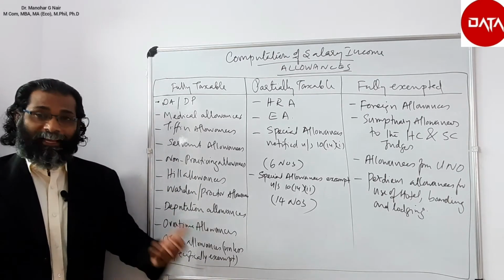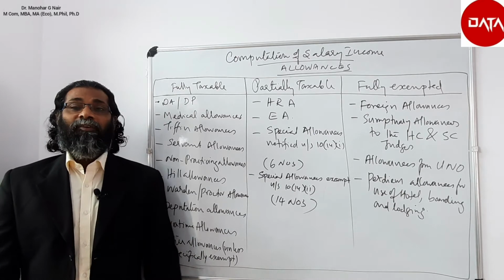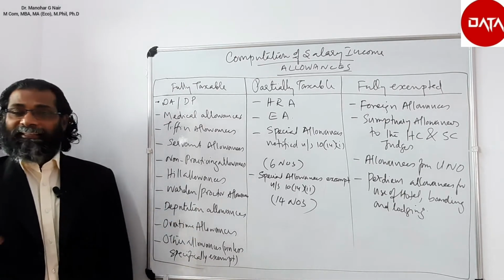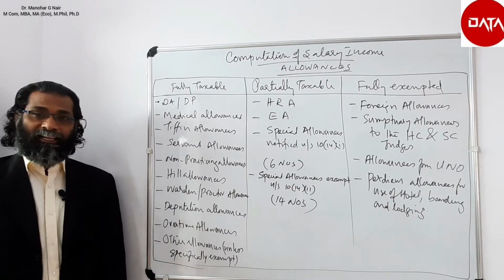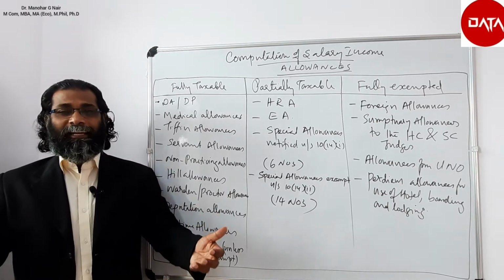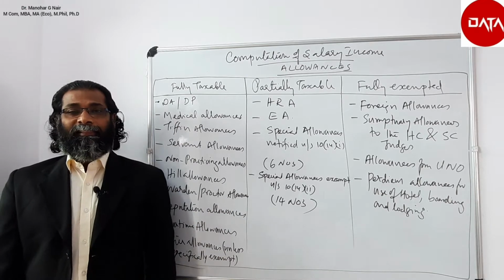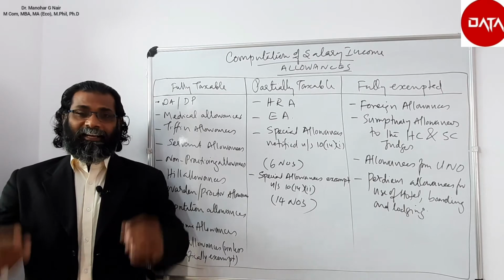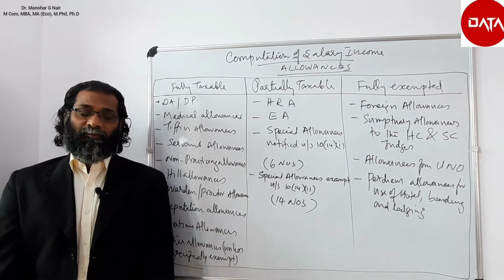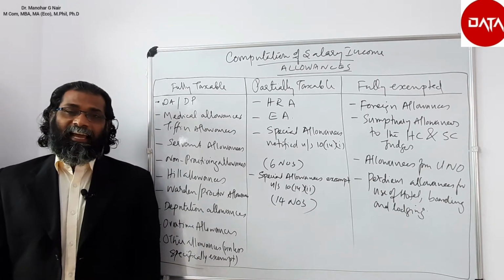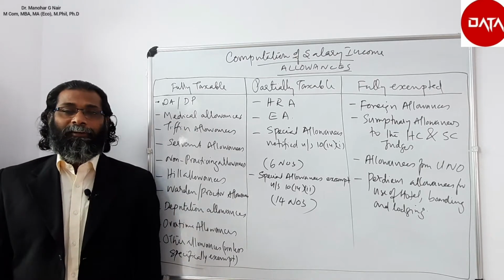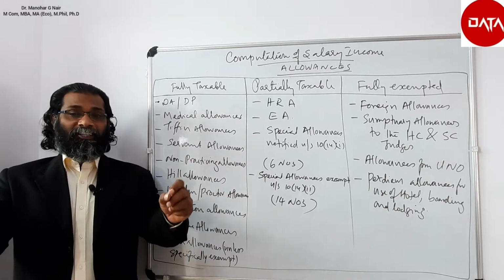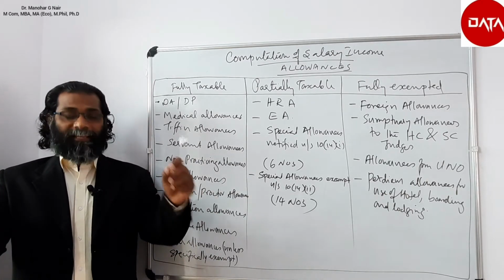If it is fully exempted, then no worries, we need not take it. We can write a note that it is an exempted item because of so and so reason. If it is a fully taxable item, then also you need not worry, you just take it. But the question comes when it is partially taxable. So you must be very cautious and should have a clear understanding of any item, whether it is fully taxable or partially taxable or fully exempted.